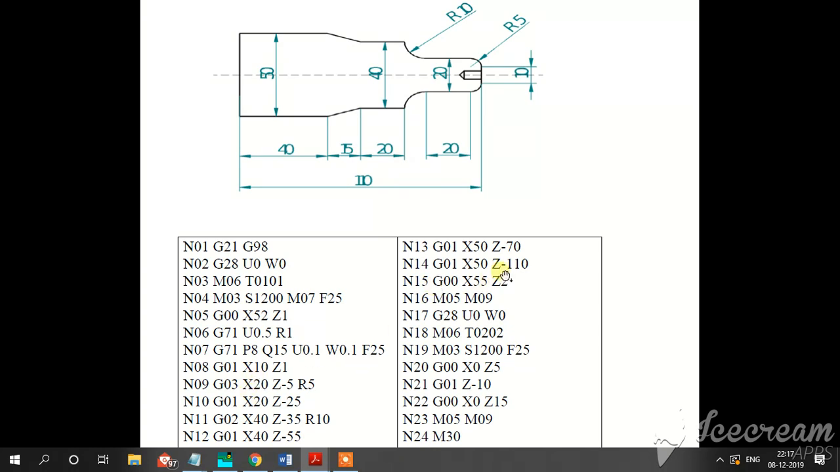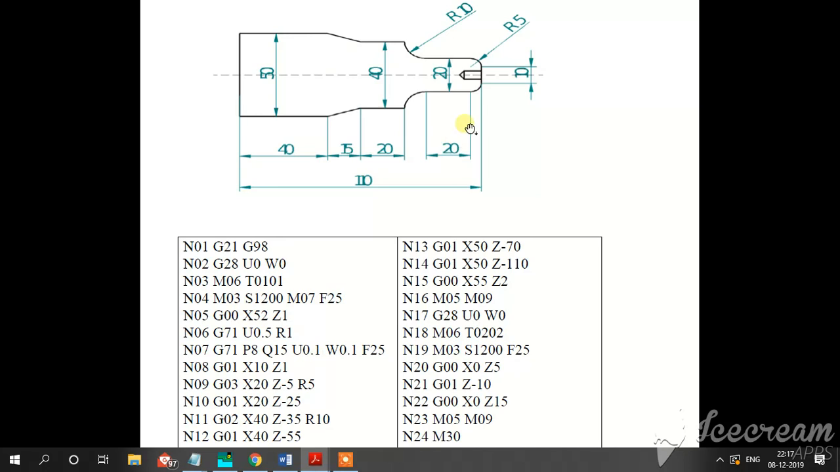Here to here we want to remove in X direction 0.1 metal and in Z direction 0.1 metal, feed rate 25, N08 G01 linear interpolation, X10 Z minus 1. Here our tool comes, and G03 counterclockwise is there, G03